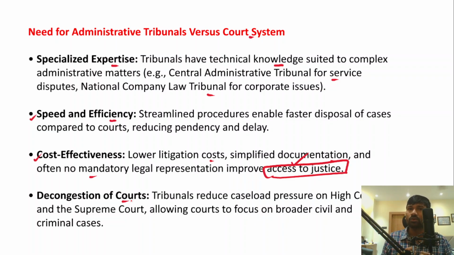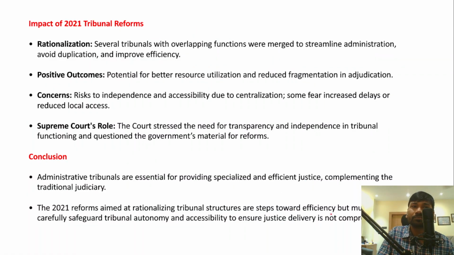When you set up a quasi-judicial body and give certain cases to those bodies, over a period of time you decongest the existing courts. Therefore, the tribunals reduce the caseload pressure on the high courts and the Supreme Court, right? Thereby allowing courts to focus on the broader civil, criminal cases and constitutional matters.